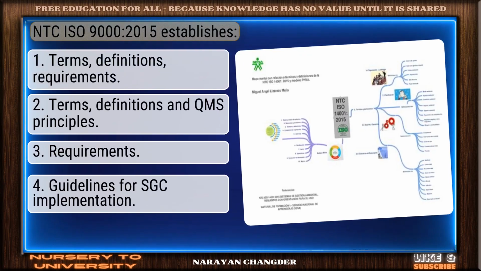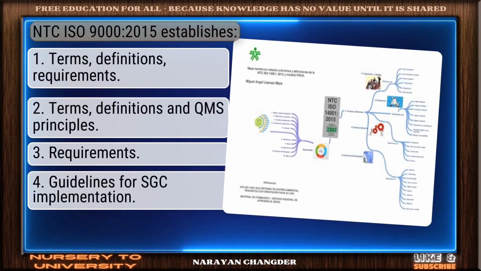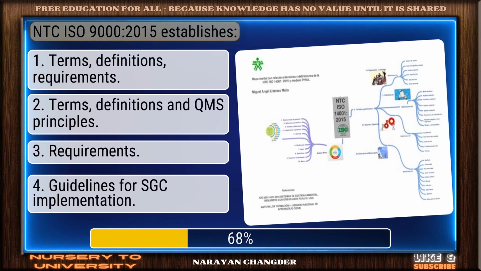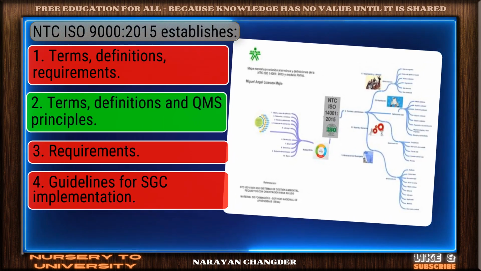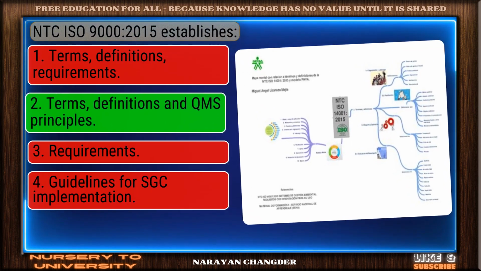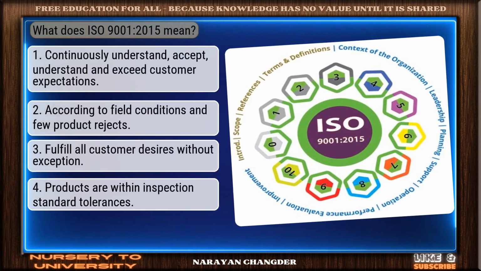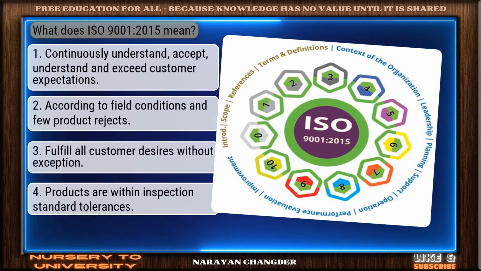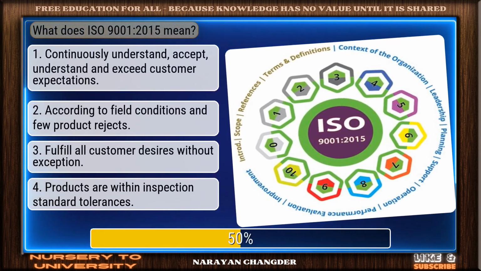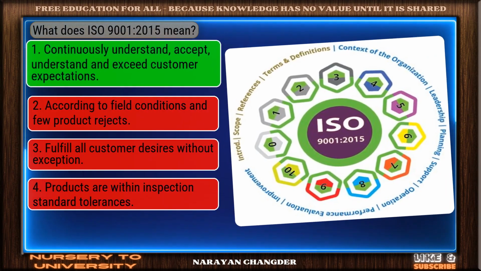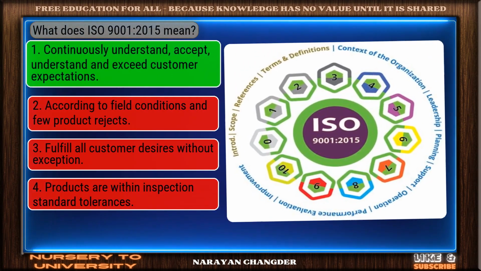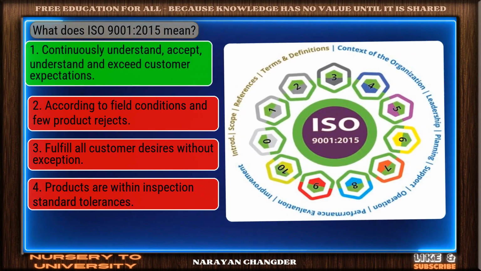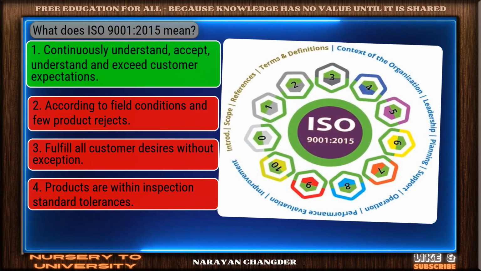Question number 47. ISO 9000 2015 establishes? Well picked. Terms, definitions, and QMS principles is the correct answer. Question number 48. What does ISO 9001 2015 mean? You got it. Your choice, continuously understand, accept, and exceed customer expectations, is right.